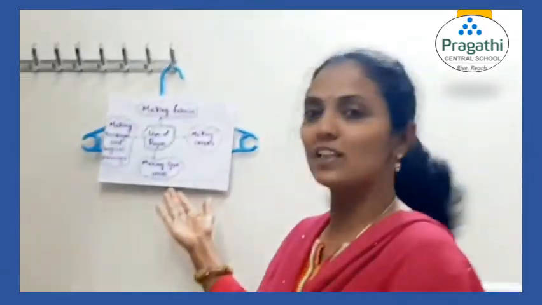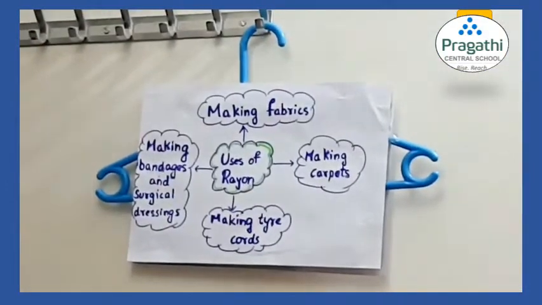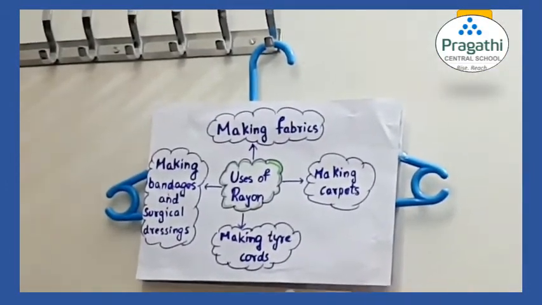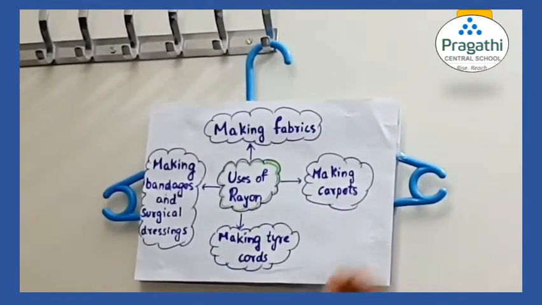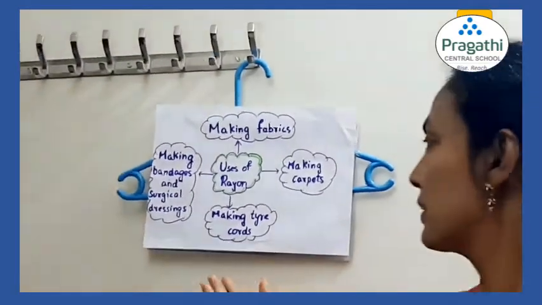Now let us see the uses of rayon. It is used to make fabrics. So the fabrics can be used to make sarees, dress materials, pants, shirts, etc. It is also used to make carpets. It is used to make tire cords.